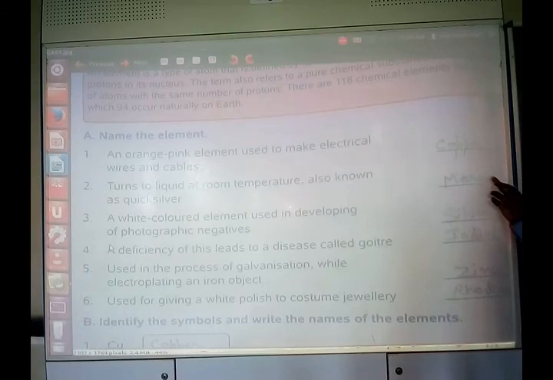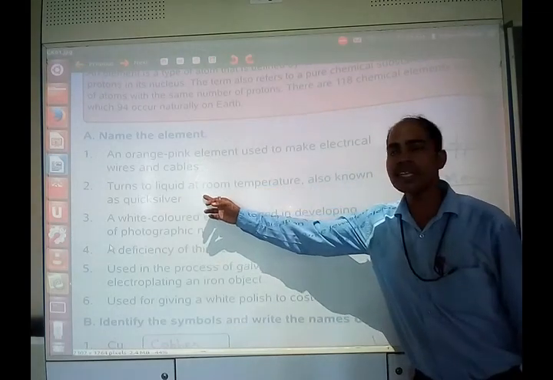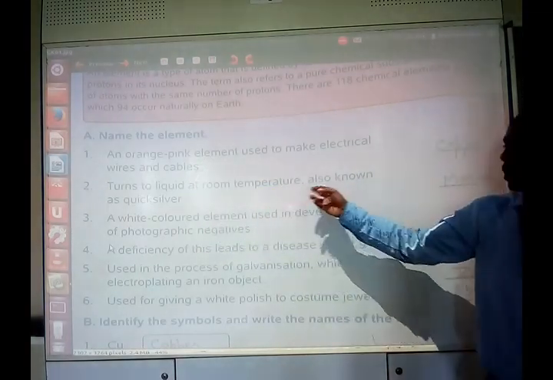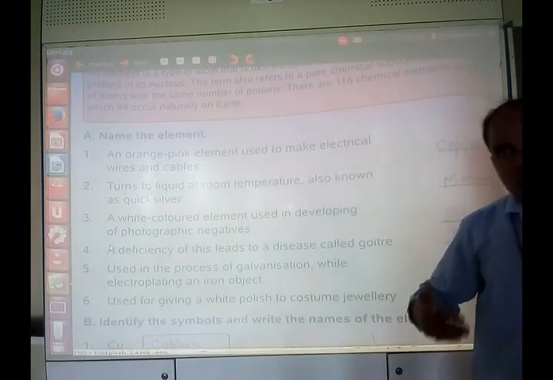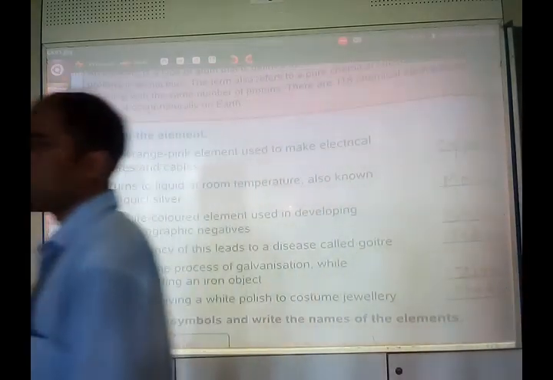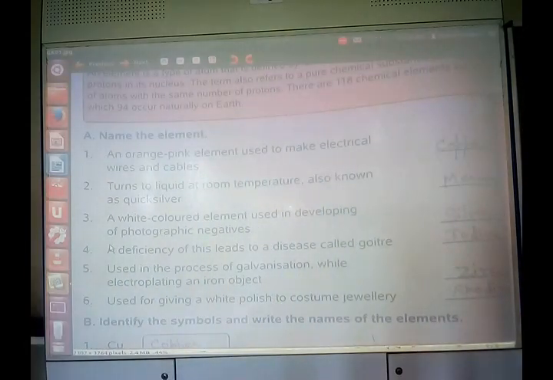Mercury is the element that is found in the liquid state at room temperature. Moreover, another name of it is quicksilver.